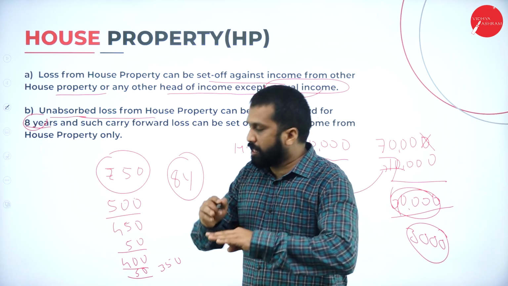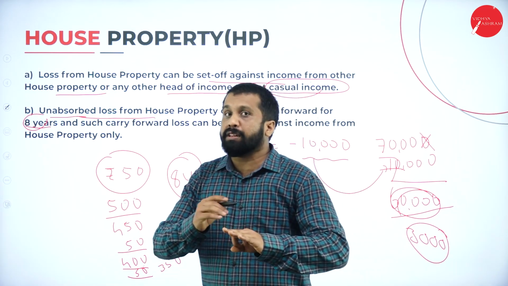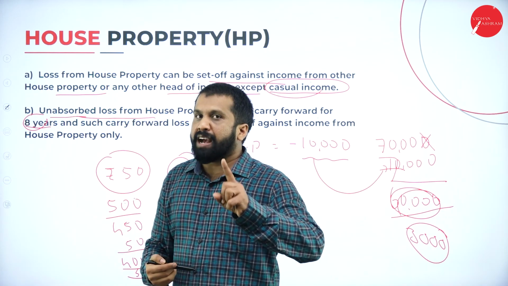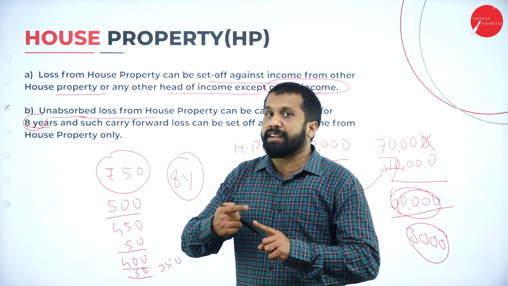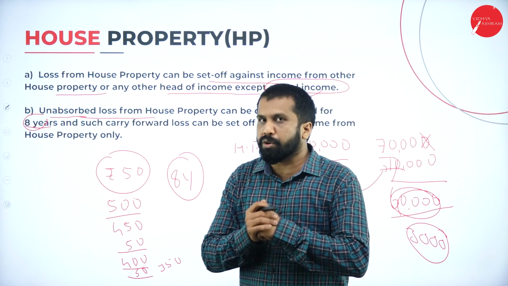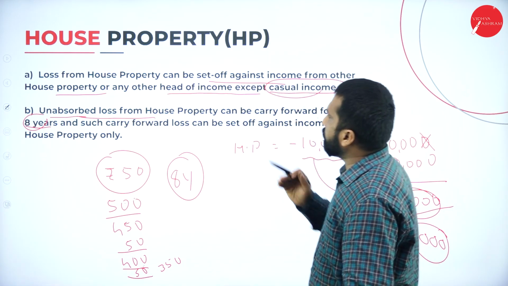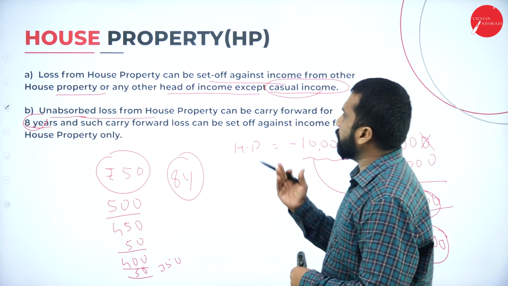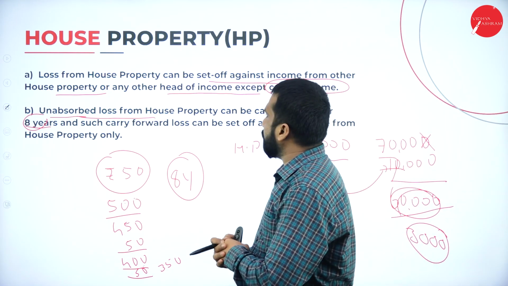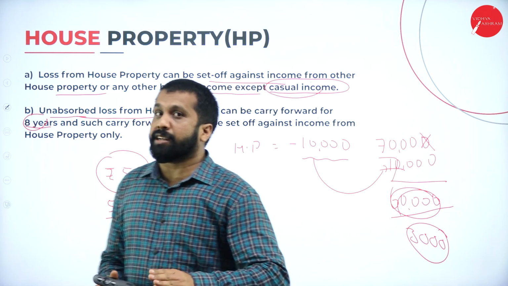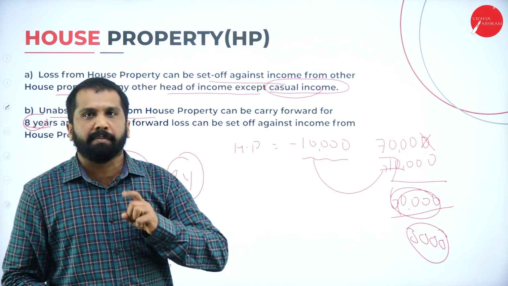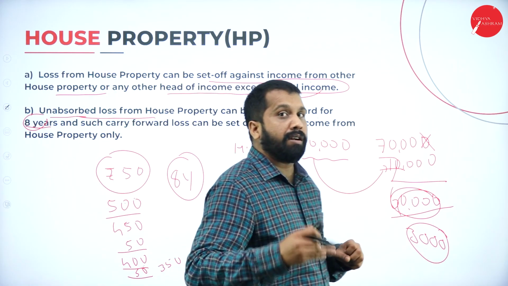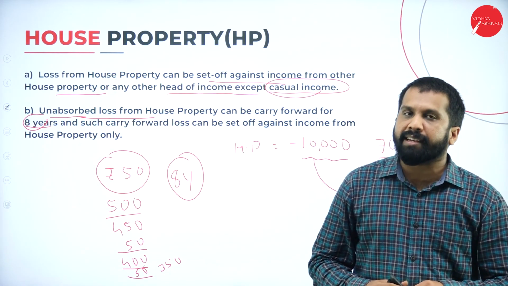After 8 years, if you still have any balance, he will not repay, because as per the rule, up to 8 years you can adjust. After 8 years, you cannot adjust. Hope you are clear. Good. This is all about your house property. What you are supposed to learn in this: house property loss can be set off against anything except casual income. Up to 8 years you can carry forward.